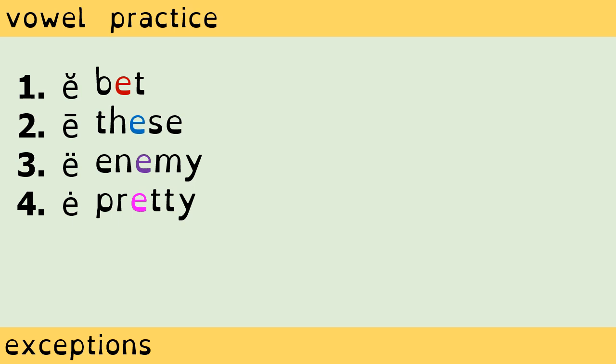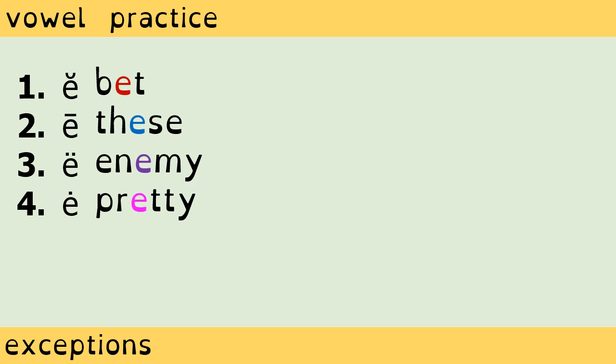Let's continue with the vowel E. Repeat after me and try to notice the pronunciation of the vowel E. Bet, these, enemy, pretty. The E in bet matches the rule for the short E sound, and thus takes the short E sound. Bet. Number 2. The first E in these matches rule 2 for the long E sound, and thus takes the long E sound. These.